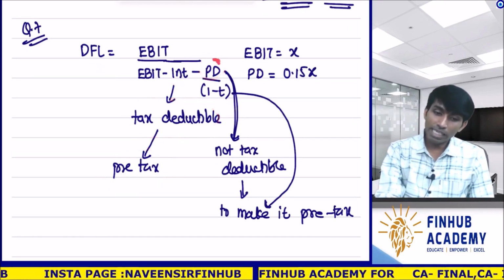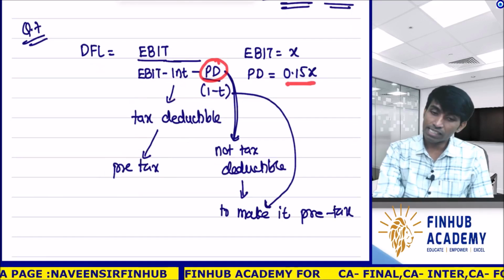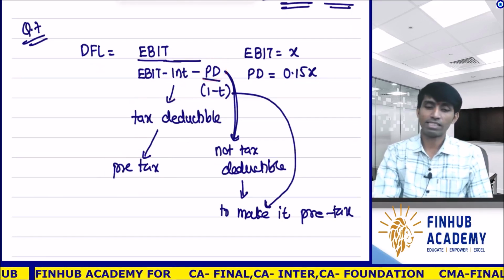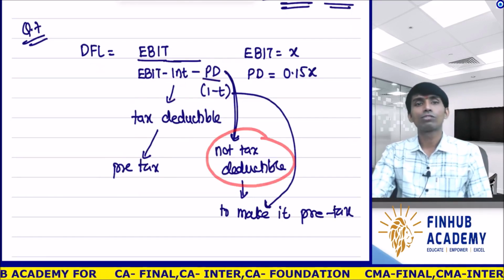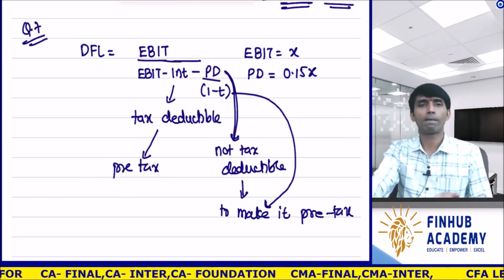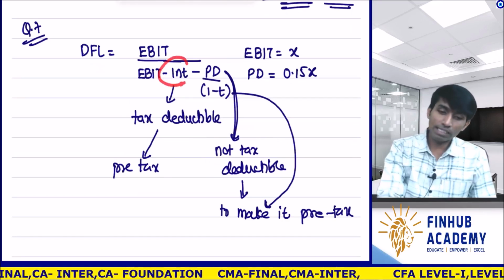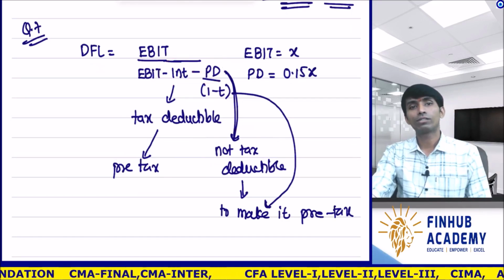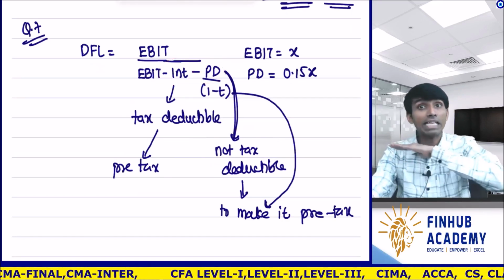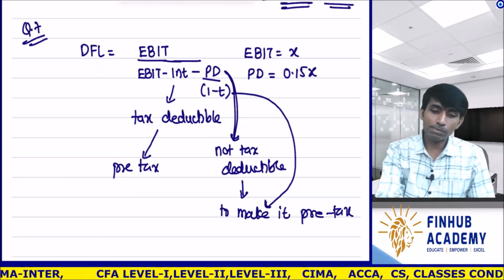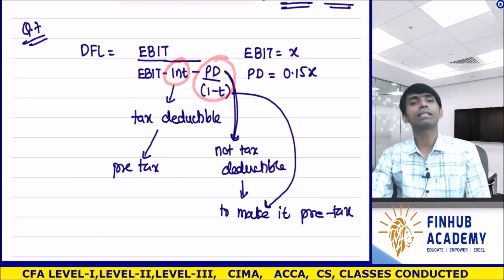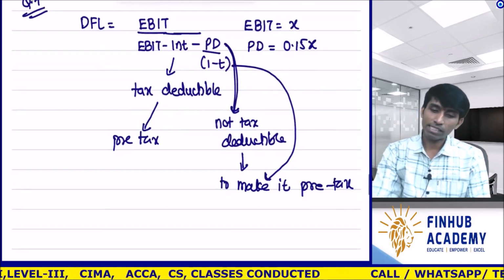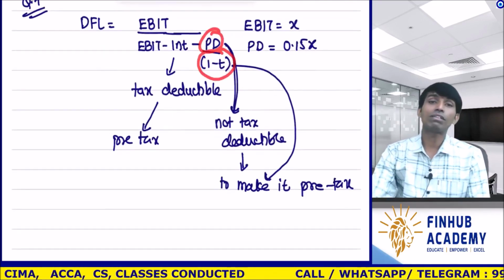And this PD is not tax deductible, so it is after tax only we pay. Right? So this part and this part are not at the same level. To make it comparable, to make it at par, this is pre-tax now. Let us make this also pre-tax. Understood? So you take this, means PD, and divide it by 1 minus t.